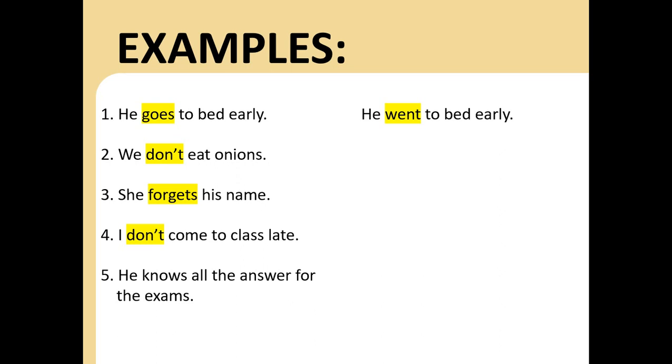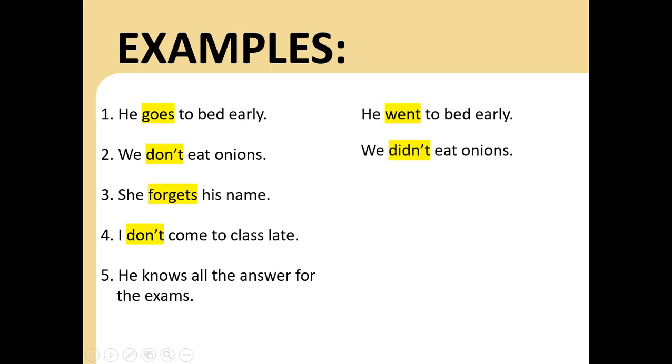Teacher, is negative? Yes, it's negative. So we can say what? Remember that? The past for the negative is didn't. We didn't eat onions. Teacher, I don't remember that. I don't know how to do it.